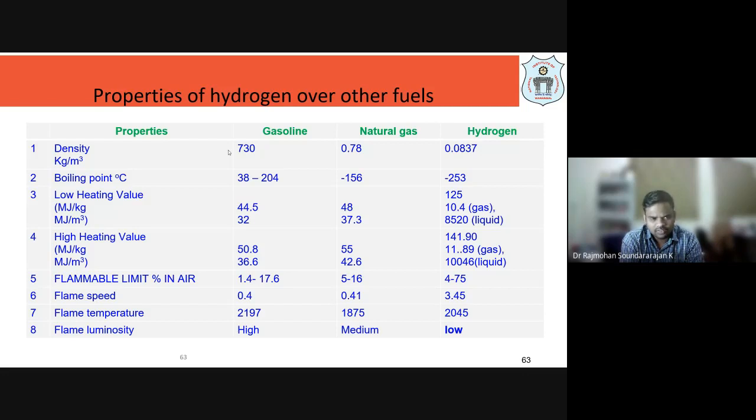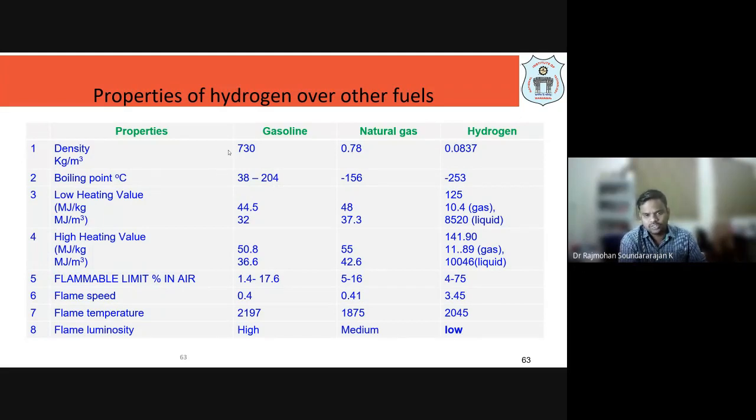You can see how much more heat is generated per kg of fuel. For example, if 1 kg of petrol or gasoline generates 50.8 megajoules, then hydrogen generates 142 megajoules. In that way you can compare why hydrogen is very good in comparison to gasoline based vehicles.